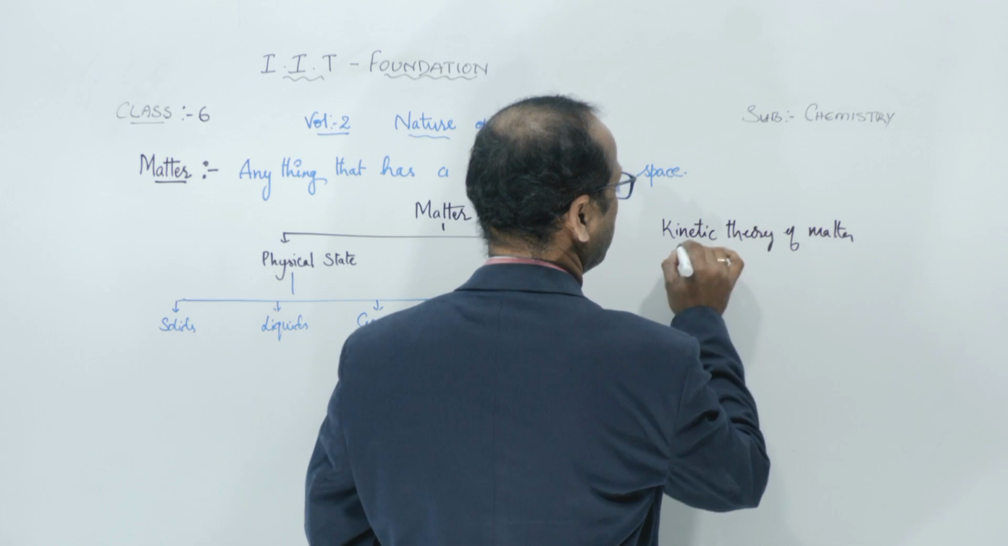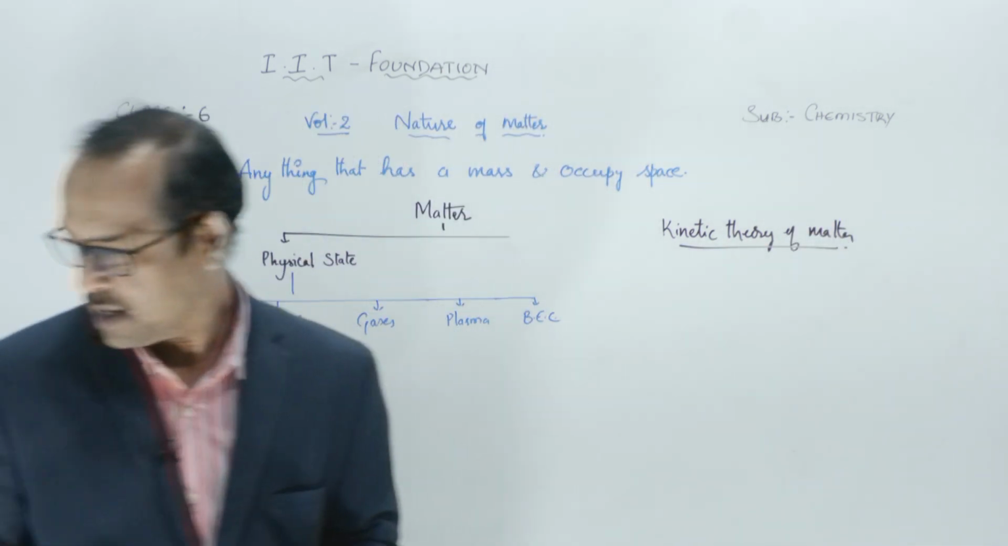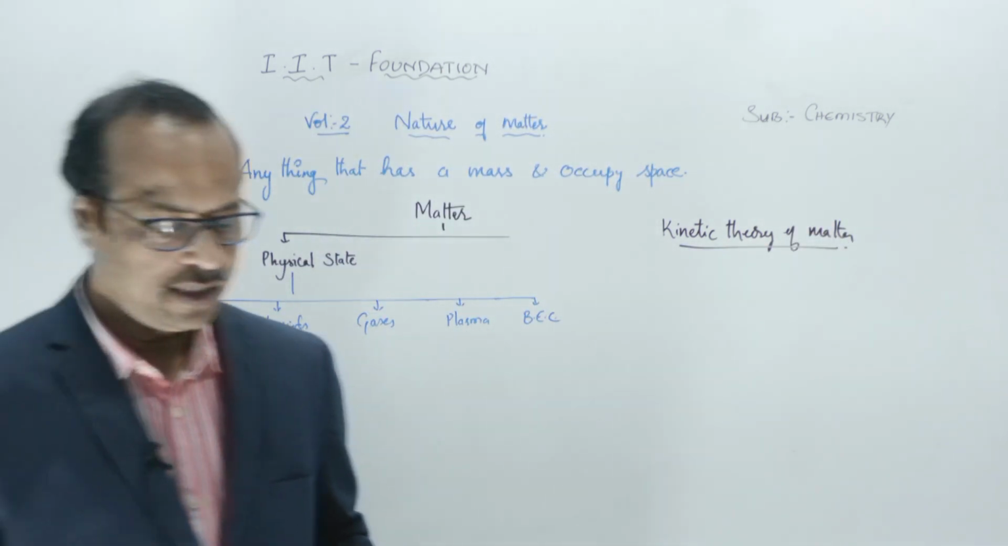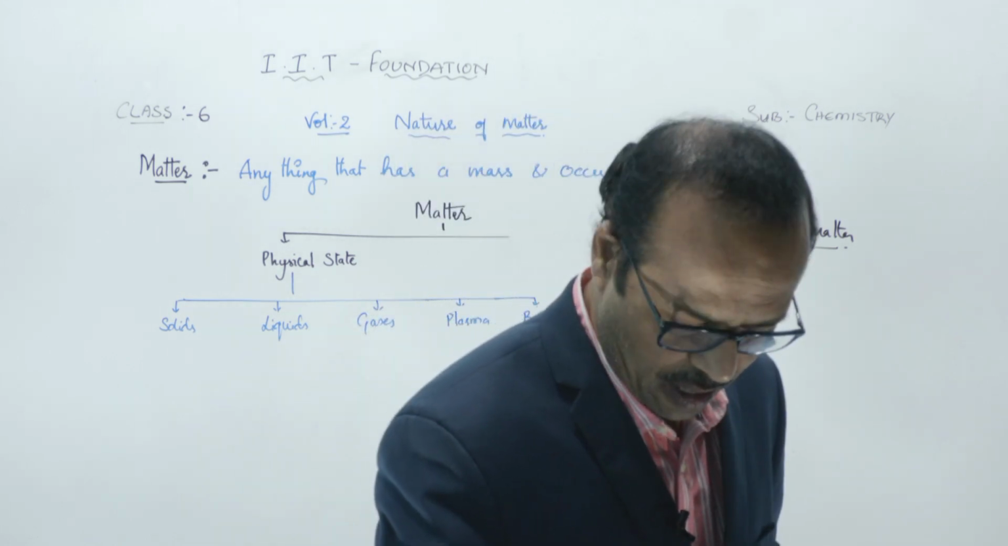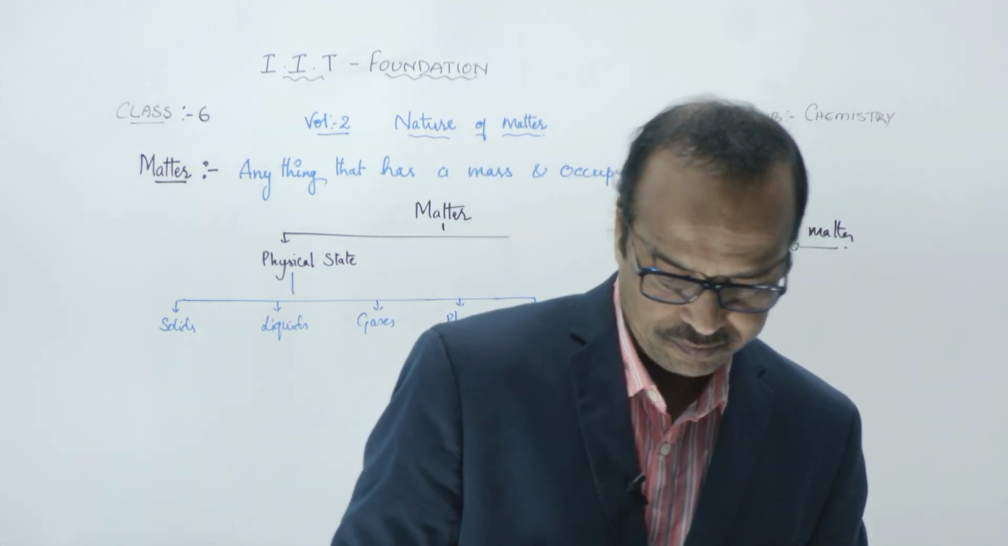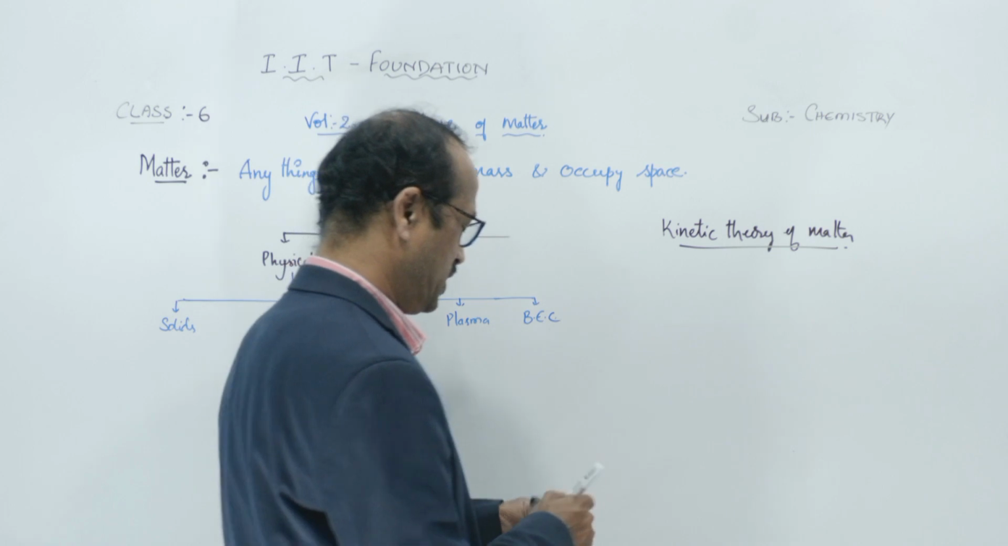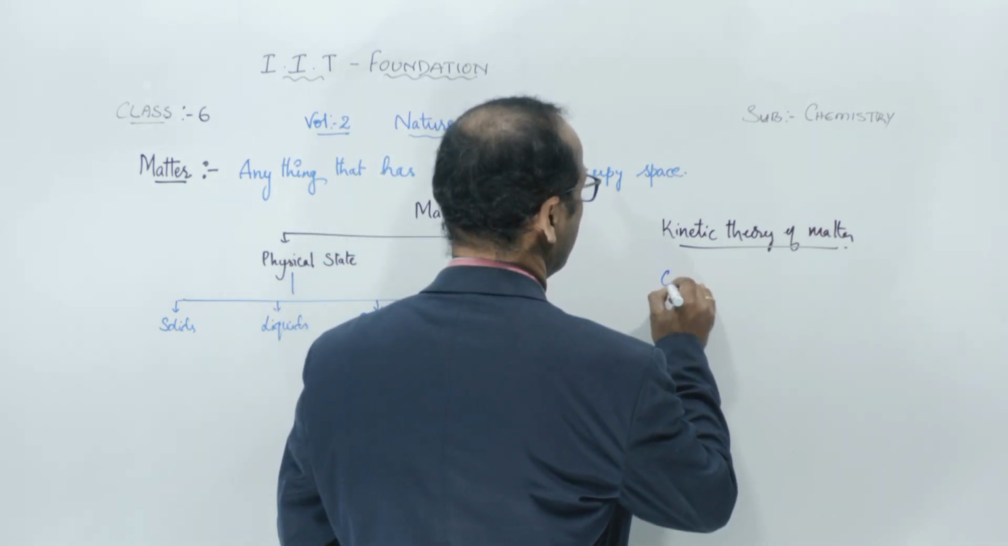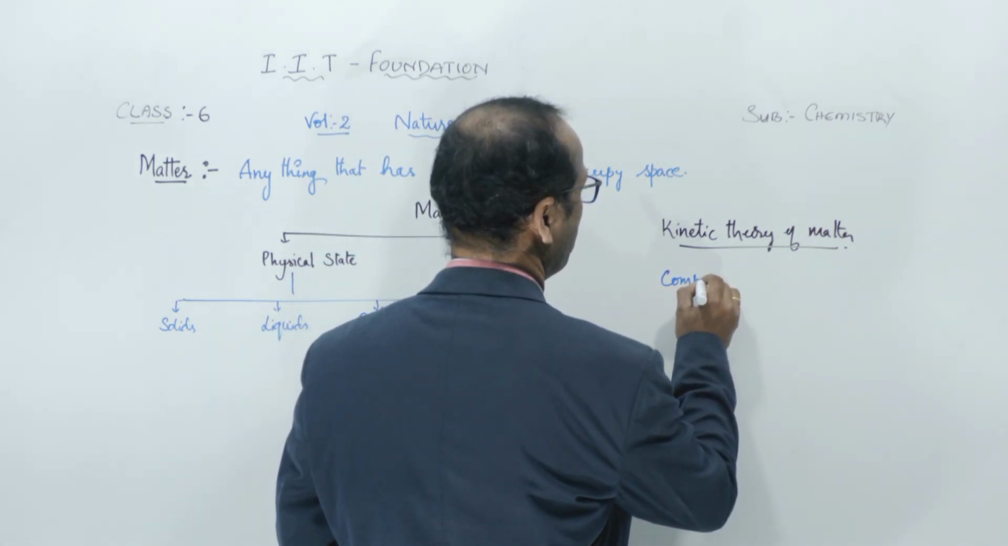What does the kinetic theory of matter actually state? Students, the kinetic theory of matter states something about the composition. First we see the composition. Composition means how a matter is made up of.